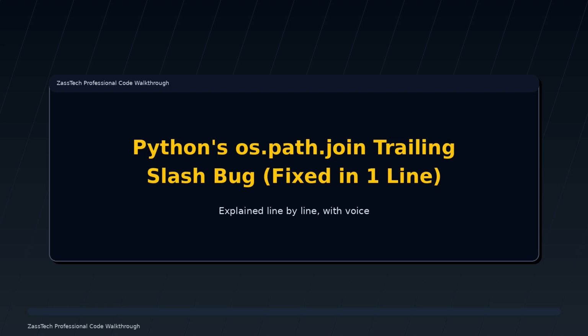This os.path.join bug has haunted Python devs for years. Passing a path ending in a slash flips the behavior unexpectedly and breaks cross-platform reliability.